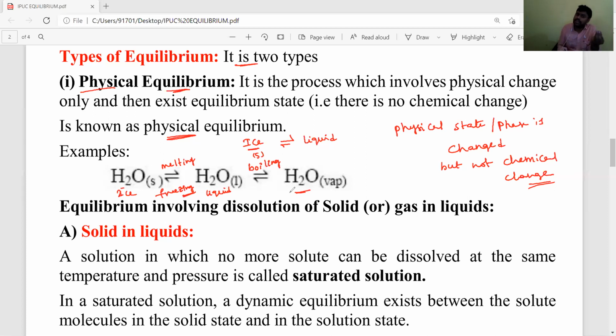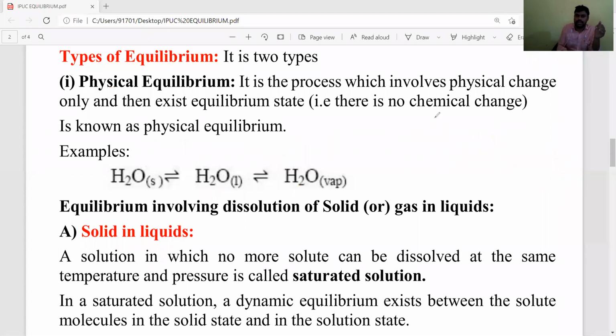Again, that boiled water, you just have to decrease the temperature, and it is converted into liquid. It is known as condensation. Okay, students. Again, the solid is directly converted into gas, which is known as sublimation. The forward process is known as sublimation, and gas directly converted into solid is known as solidification.